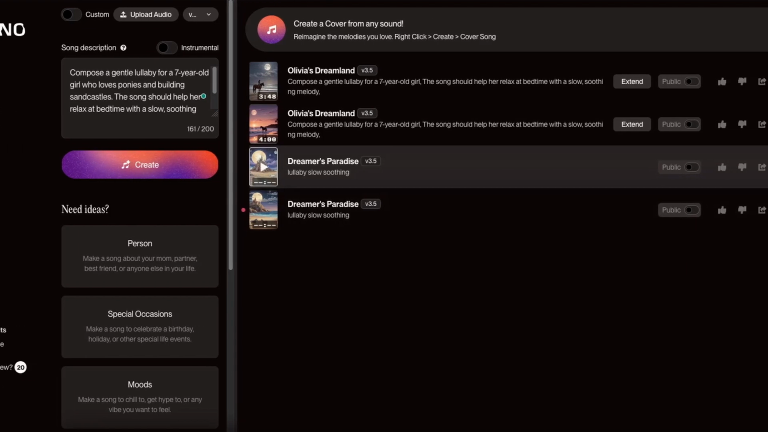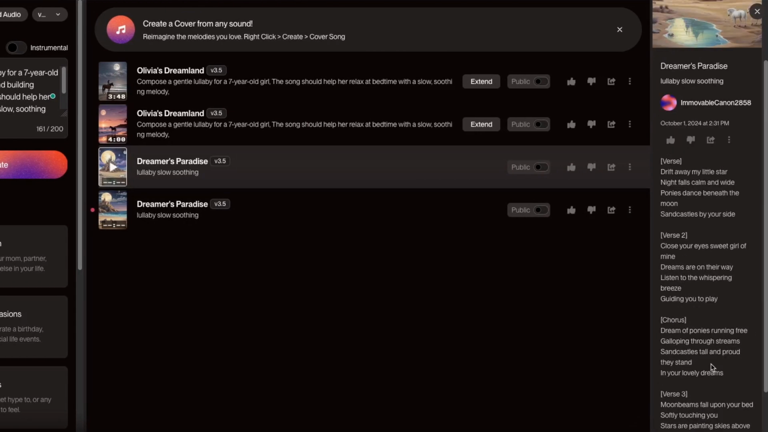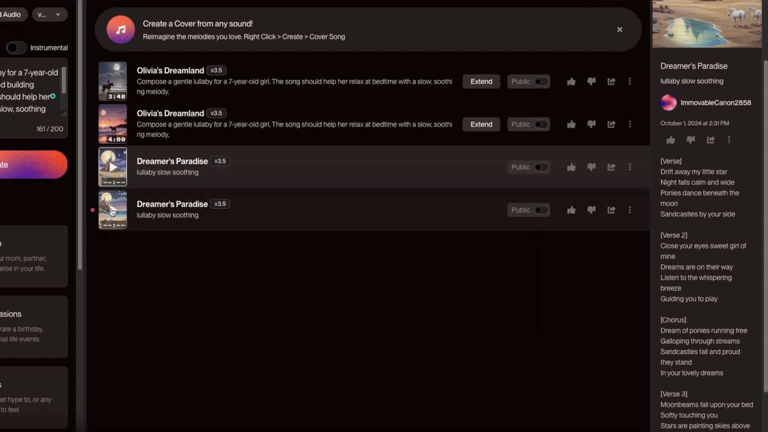And I should note, they include all the verses right here on the right side, so you can read along as it plays. Let's try the second Dreamer's Paradise.